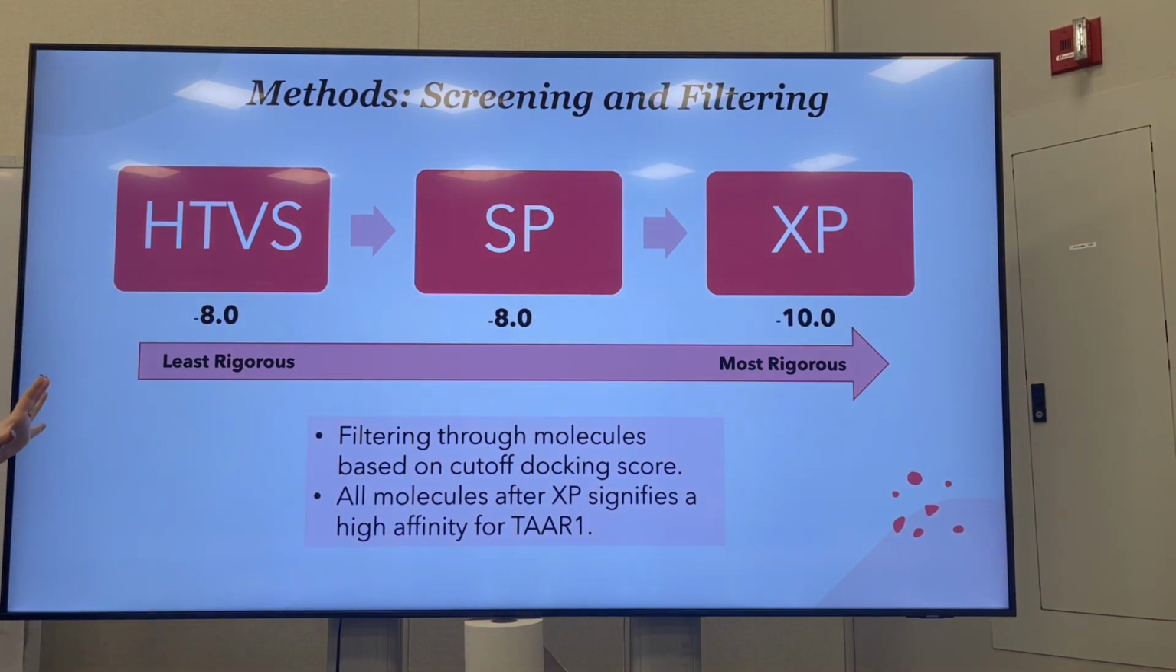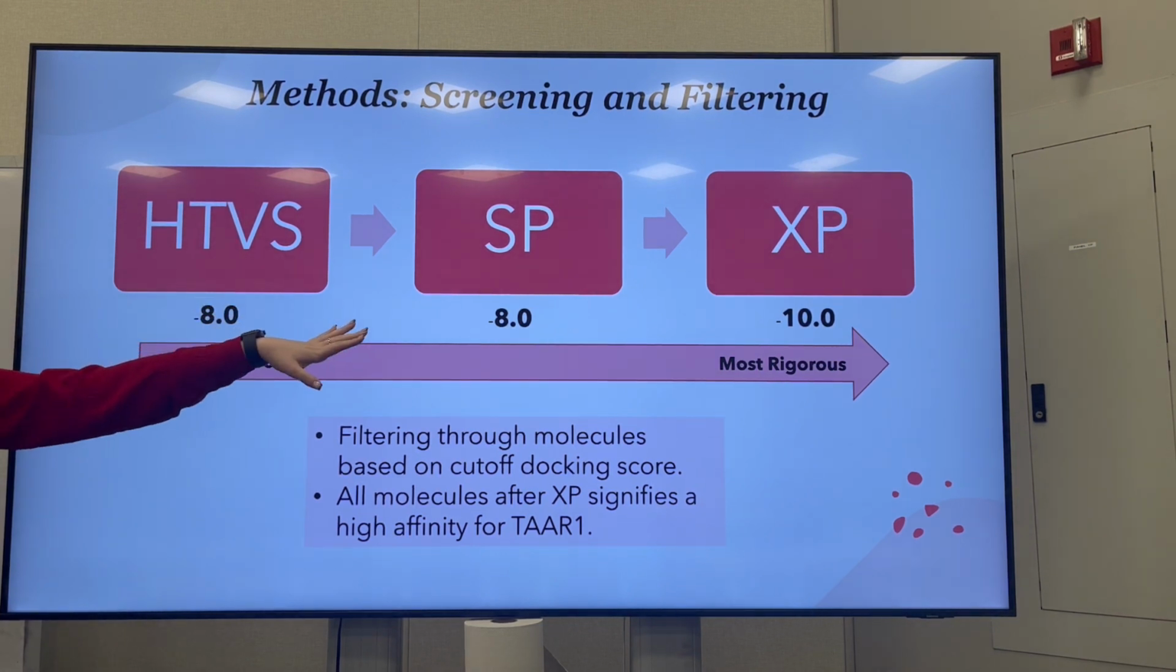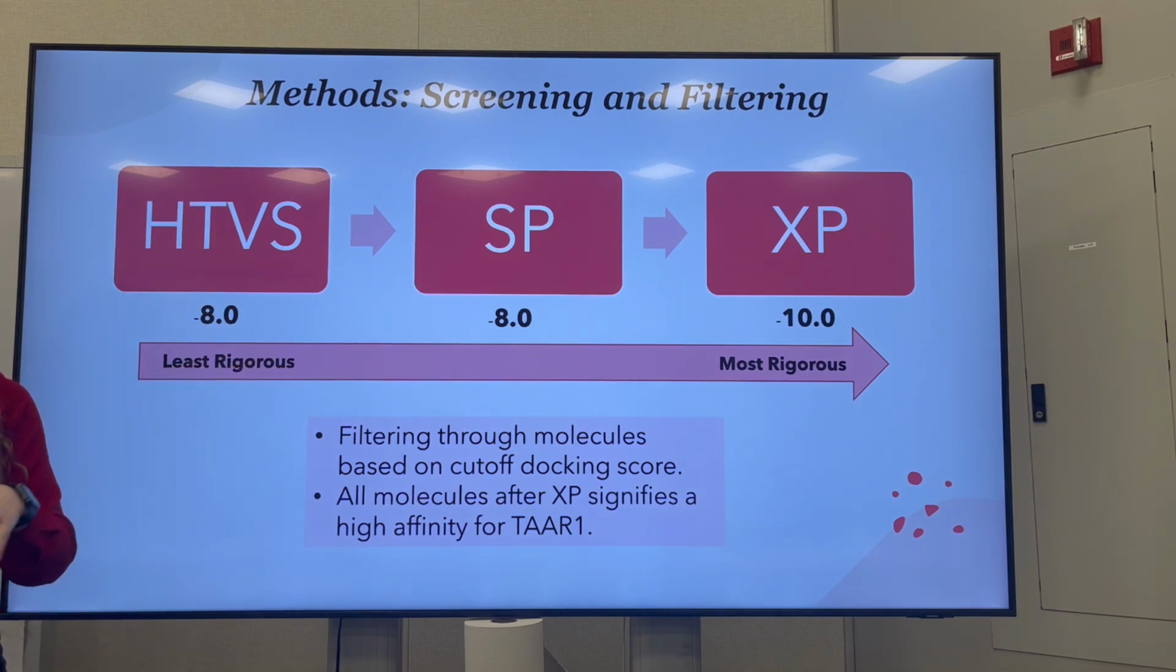The reason we went from the least rigorous to the most rigorous screening is mainly because of computational times. If we tried to throw 211 million molecules into the strictest screening, it would probably take years to finish. So we had to start with a more general screening, get out the duds and the ones that wouldn't really make it far, and move the important ones to the more strict screening.